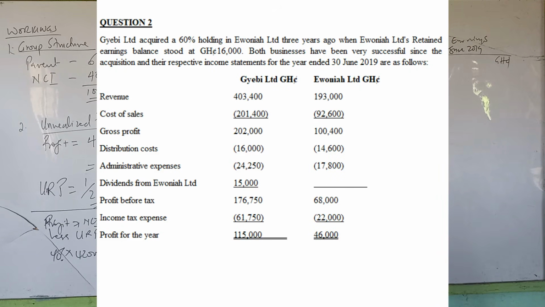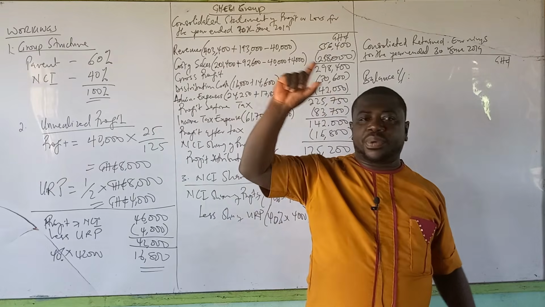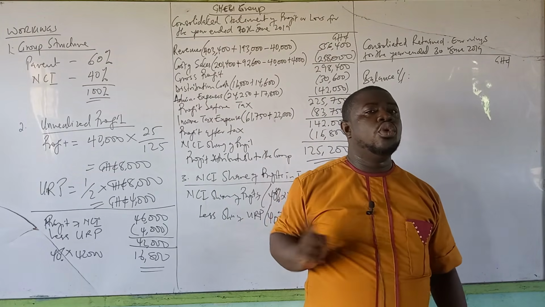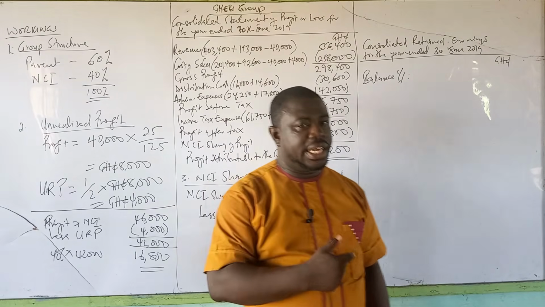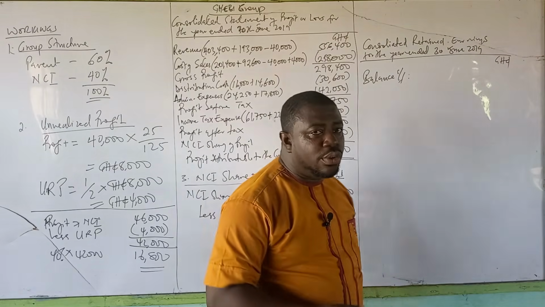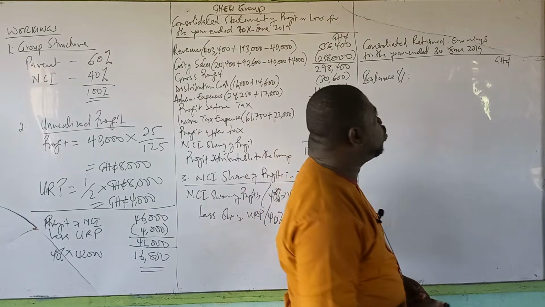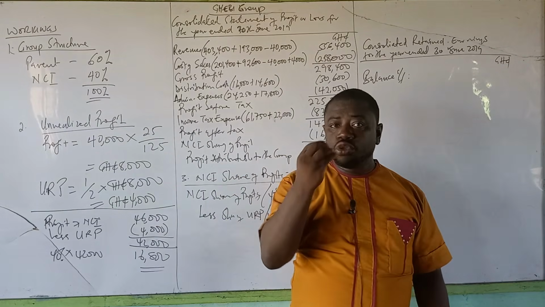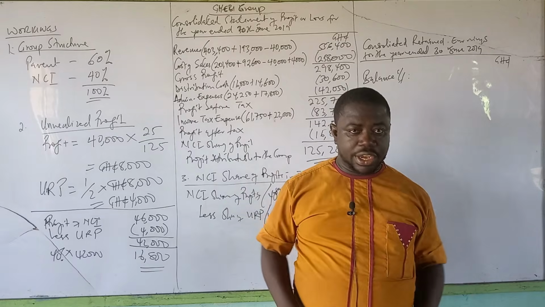JB Limited acquired a 60% holding in Ewonia Limited 3 years ago, when Ewonia's retained earnings balance stood at 16,000 Ghana cedis. So before the parent bought the subsidiary, there was already a pre-acquisition retained earnings of 16,000, which the parent has no share in. So we can't add that to our opening balance. Therefore, ideally, we need to subtract 16,000 from the 61,000 to get the true opening balance that reflects the group.